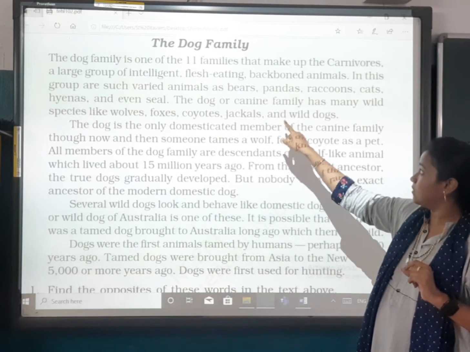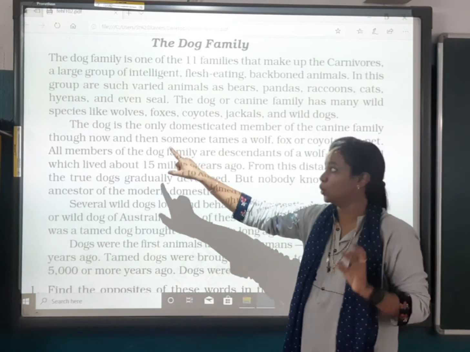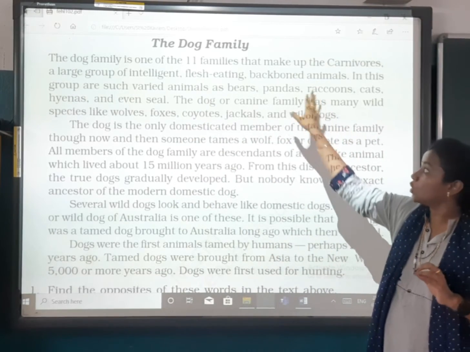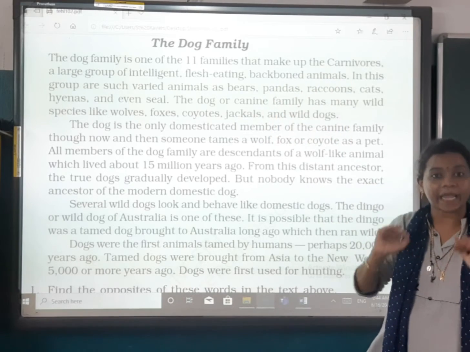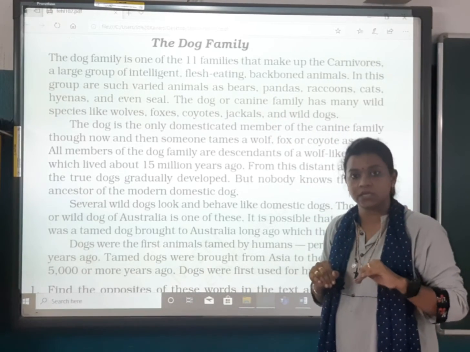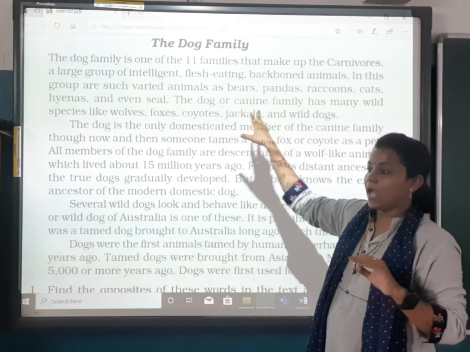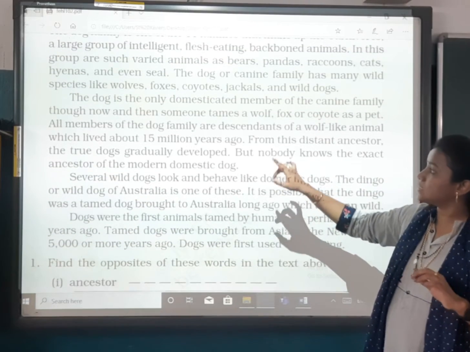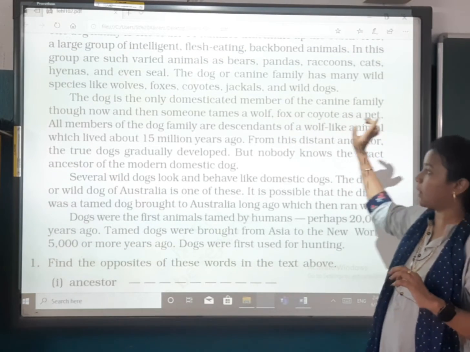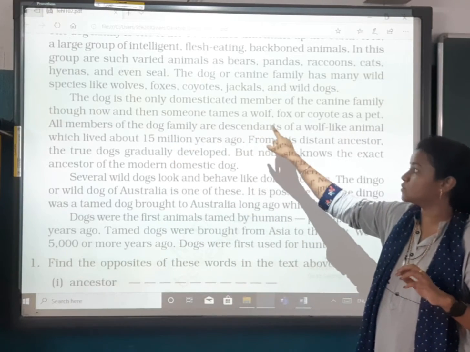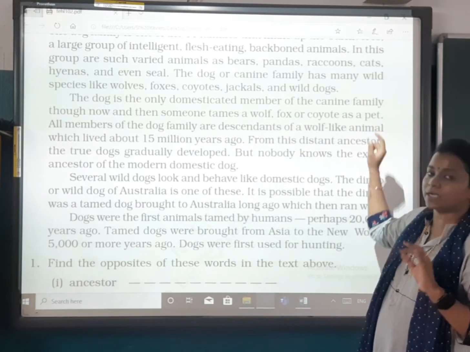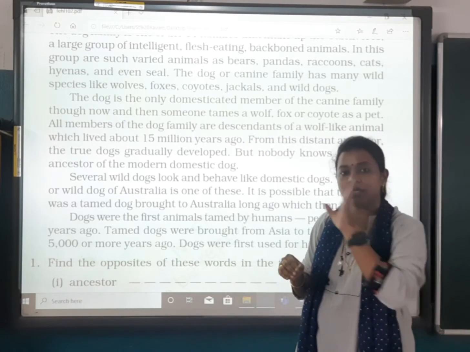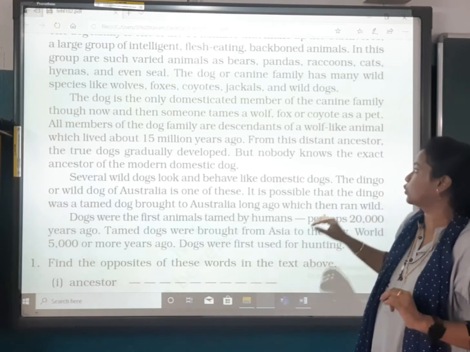The dog or canine family has many wild species like wolves, foxes, coyotes, jackals, and wild dogs. Now these are not dogs which we can tame in our house, which we can domesticate; these are the wild animals. The dog is the only domesticated member of the canine family, though now and then someone tames a wolf, fox, or coyote as a pet. Now these three cannot be domesticated, but some do it, but it is not possible for everyone to do it.